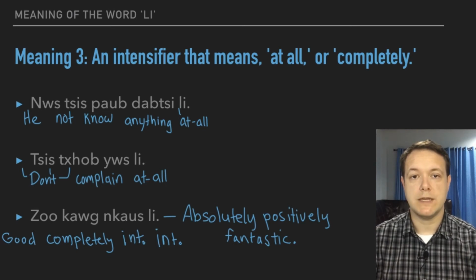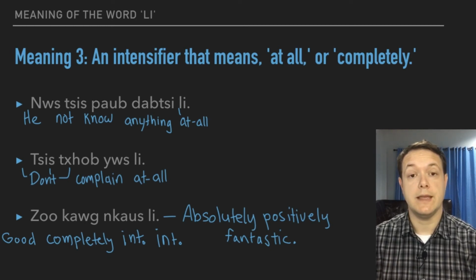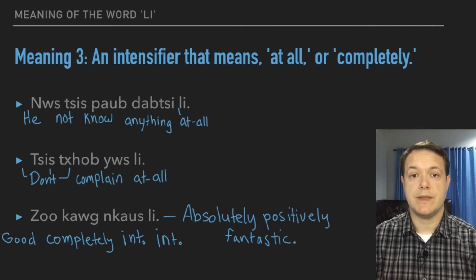Nu ji bao da ji li. He doesn't know anything. And then when we add li, it adds at all. He doesn't know anything at all. So we have another sentence. Ji cao yu li. If we were to say ji cao yu, it means don't complain. But if you say ji cao yu li, it's saying do not complain at all. It gives that connotation of at all. Those are negative or a command not to. It has the word ji in there, not.